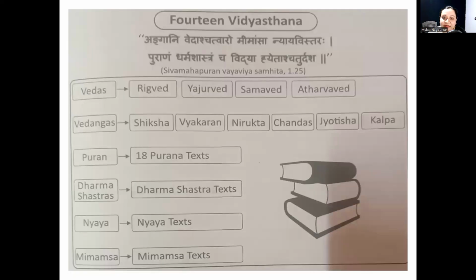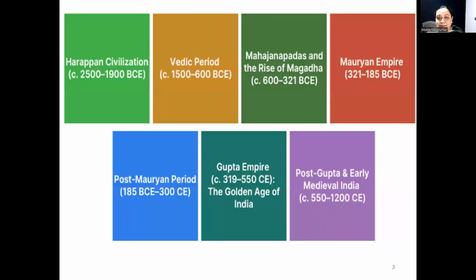Before going to see Vedas, we will see Chaturdasha Vidyasthana, that is Vedic literature is systematically organized in 14 major divisions. Those are Vedas, Rigved, Yajurved, Samaved and Atharvaved. Vedangas, that is Shiksha, Vyakaran, Nirukta, Chanda, Jyotisha and Kalpa. Purana, 18 Puranas are there, Dharmashastra, Nyaya and Mimamsa.